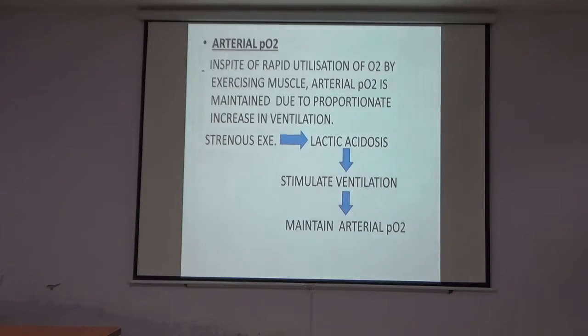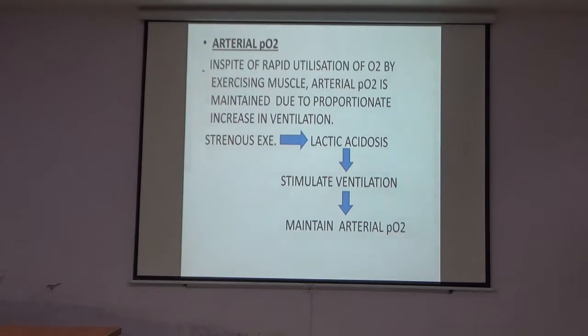How is the arterial partial pressure of O2 related? In spite of rapid utilization of O2 in the exercise, the arterial partial pressure of O2 is maintained due to proportionate increase in the ventilation.